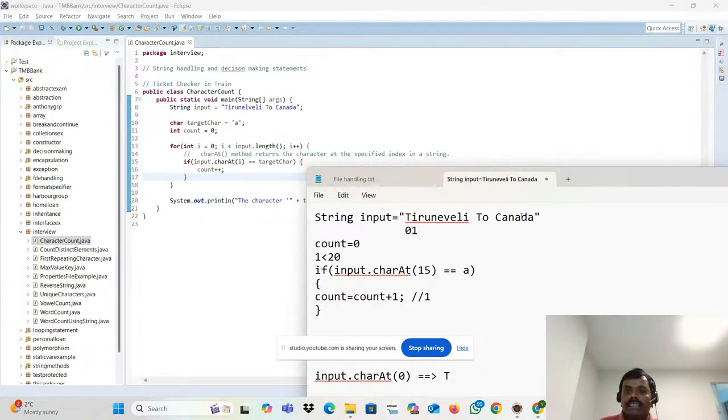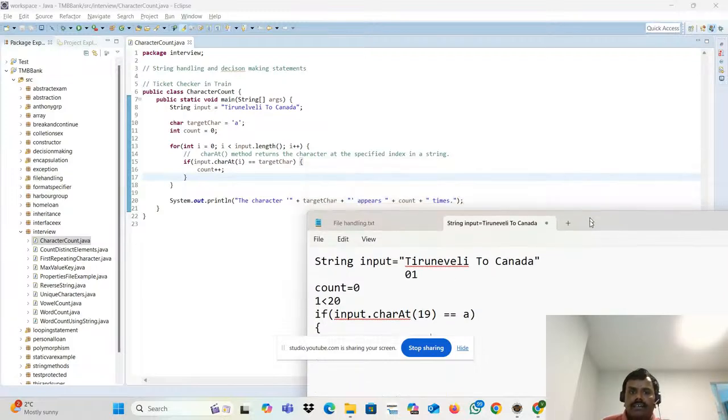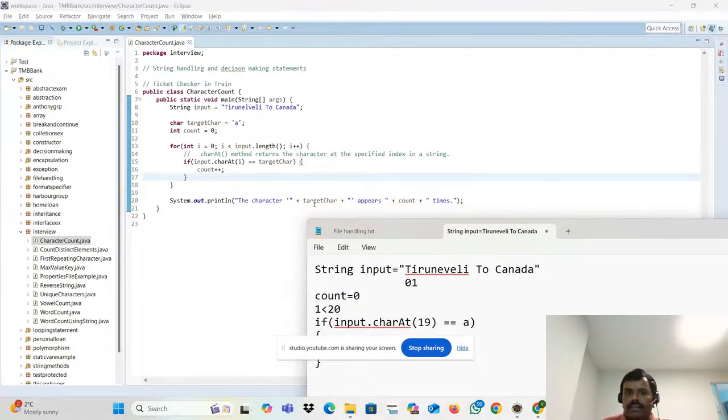It won't go inside. The 17th one. What is the 17th one? Again A is coming. It will go inside. What is the earlier value? Count is 1. 1 plus 1 is 2. Then it will go to the 18th one. No. The 19th one. It will go inside. The count value will be 3. Then finally, the target character A appears 3 times.